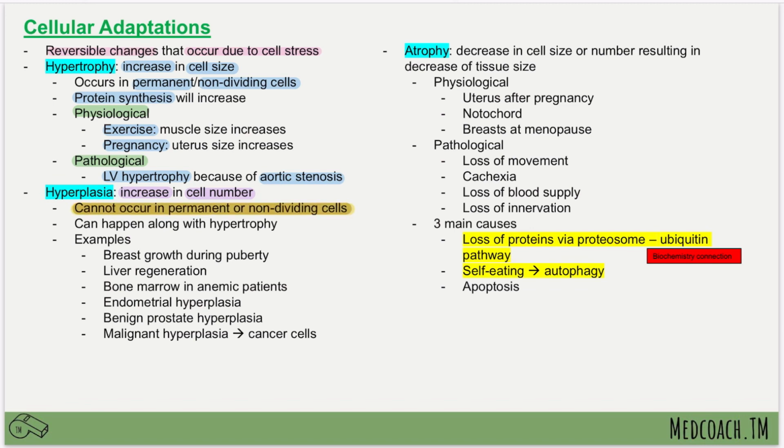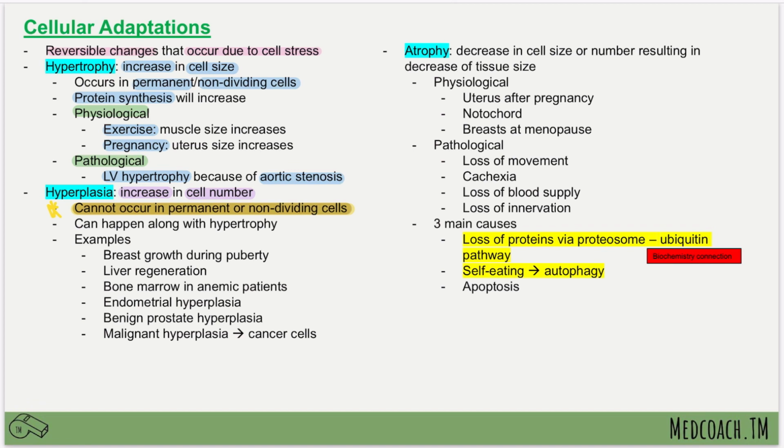The reason for this is because a question stem might ask you about a cardiac myocyte or maybe a skeletal muscle cell that is undergoing an increase in size, or has gone through some sort of increase. And then they might ask you, did it undergo hypertrophy? Did it undergo hyperplasia? And this is when you need to remember that skeletal muscle cells as well as cardiac myocytes cannot undergo hyperplasia because they are permanent and non-dividing cells. So this is something very important for you to remember. I'm going to put a star beside it: hyperplasia cannot occur in permanent and non-dividing cells.